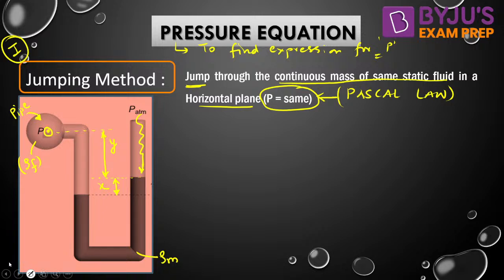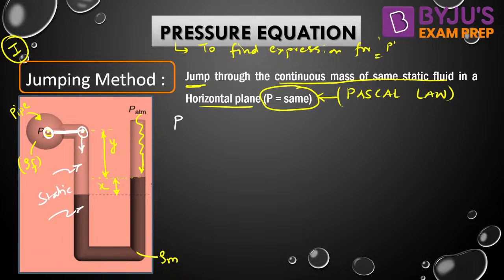Let us try to understand how. The pressure here will be P, which is unknown, and in the manometer the fluid is all static. Both are static fluid, rho F and rho M. So according to Pascal law, here also the pressure will be P. At the same height, the pressure remains the same in a static fluid.